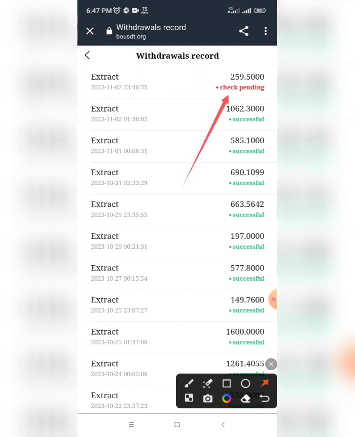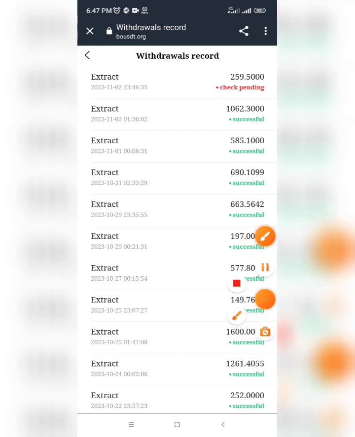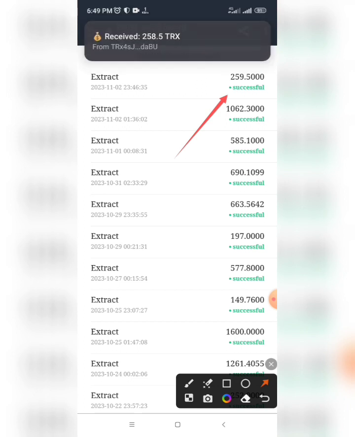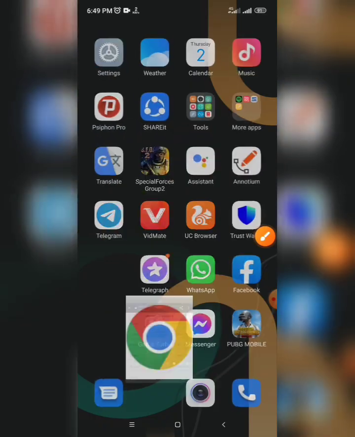After that the money will arrive in 1 minute, waiting with me. Like we see, everyone, it is successful and the money will arrive in 1 second to my wallet, everyone. Waiting and see. The money arrived directly to my wallet, everyone. I will go to my Trust Wallet and show you.